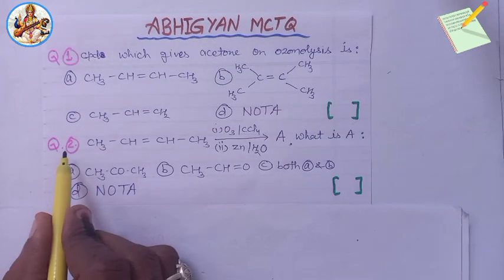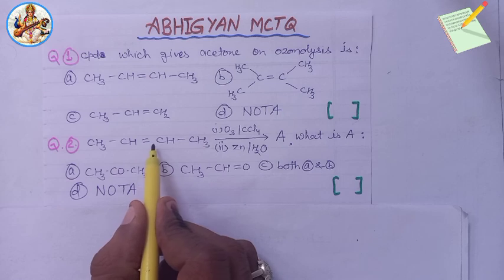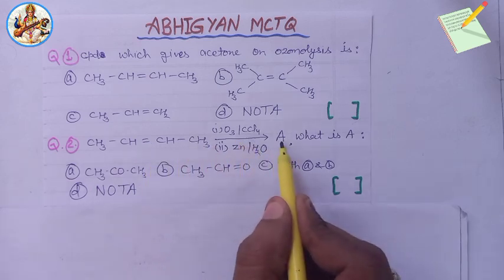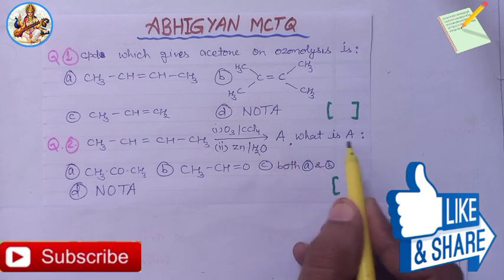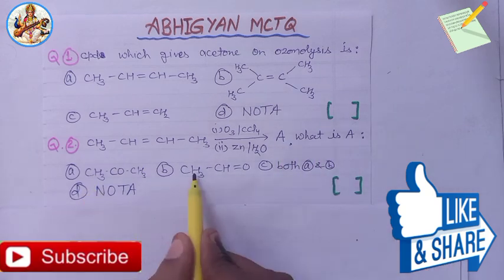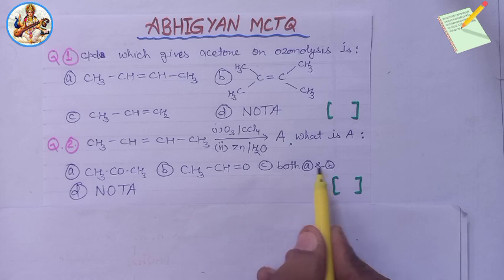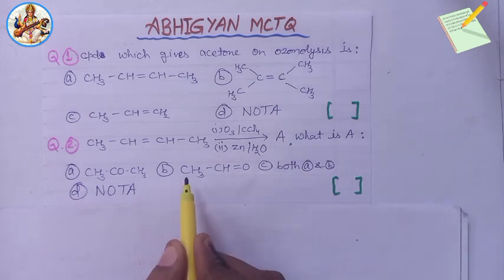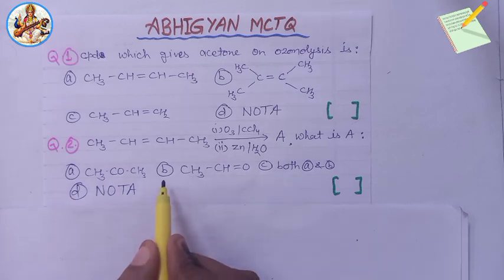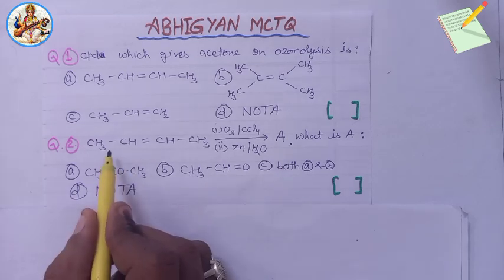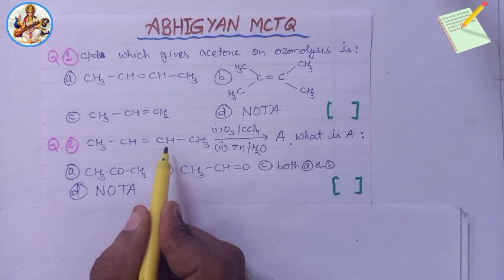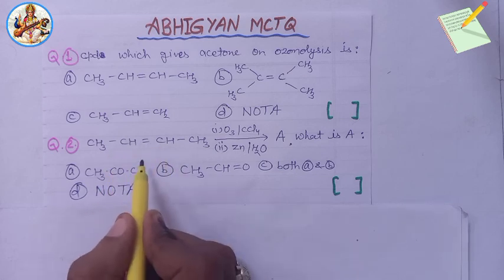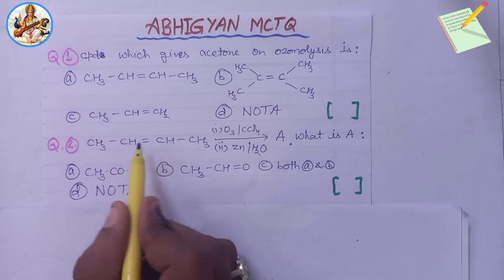Now next question second: an alkene molecule after ozonolysis, the product will be A. What is A? Option A, B, C, both A and B, and D, none of the above. Here, one important thing is that in the alkene molecule, the unsaturated carbon atoms have hydrogen atoms.